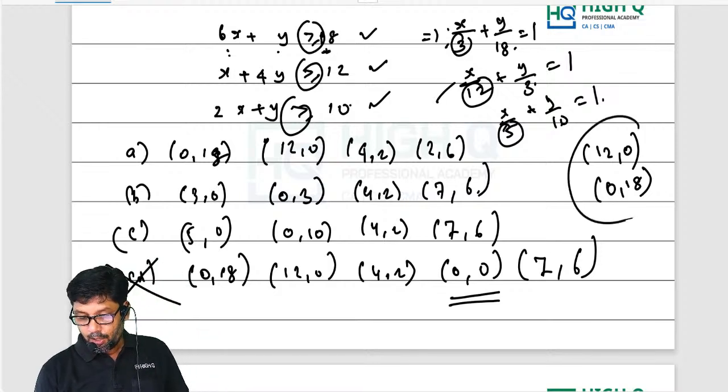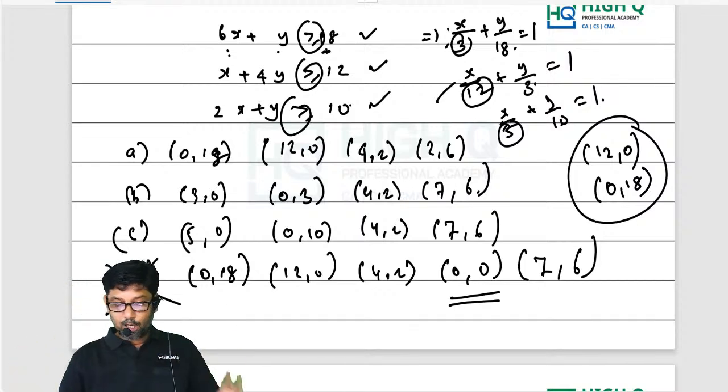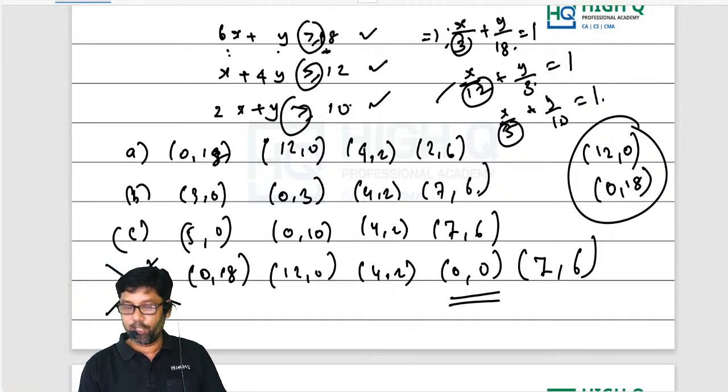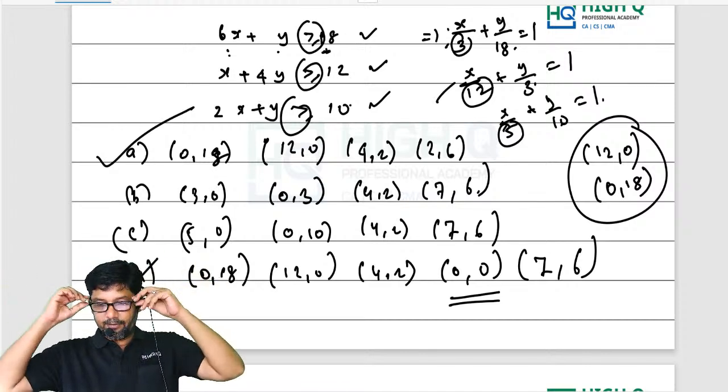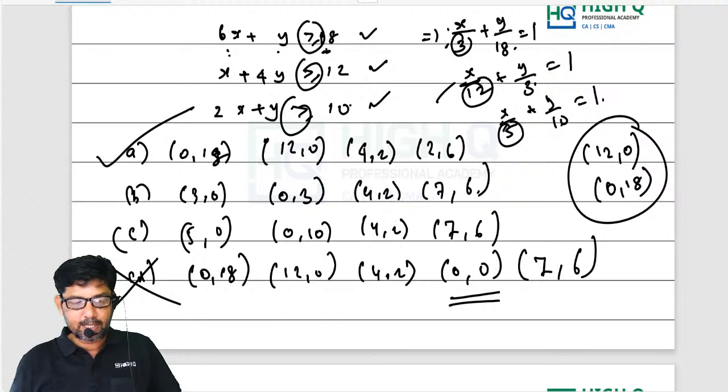And the option will definitely contain what? 12, 0 and 0, 18. Which are the options having 0, 18 and 12, 0? Only one option. Direct answer, my dear. Without drawing the graph, we can get it. Am I loud and clear?